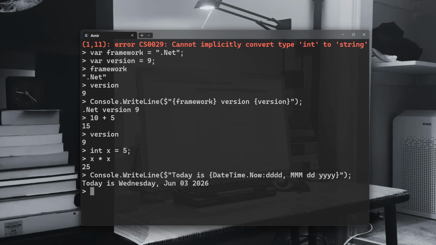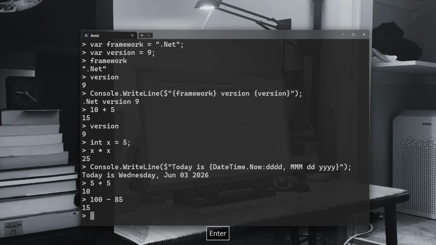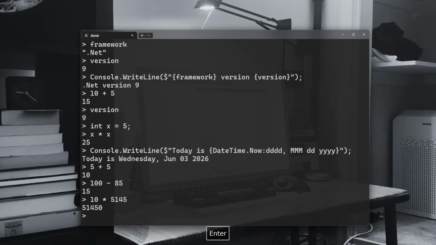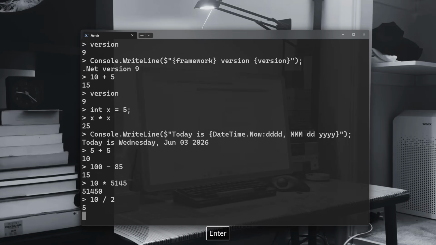Right, so now let me show you also the operators very quickly. We have obviously arithmetic operators. We can do addition, we can do subtraction, we can do multiplication, and we can do also division. That's fine. And also we can have the modulus, the remainder.